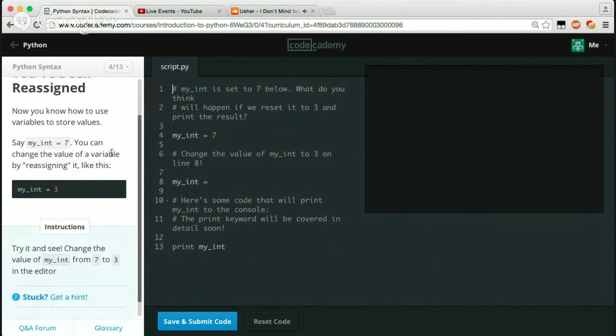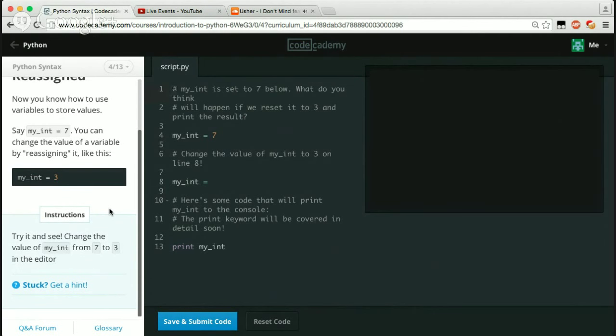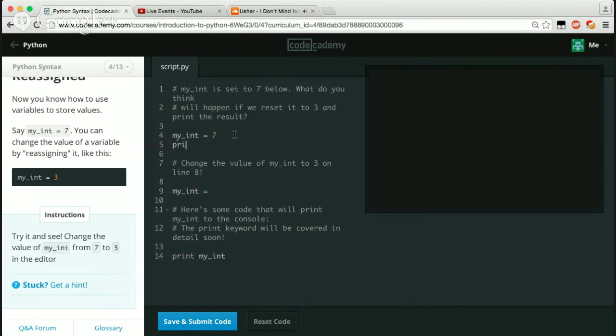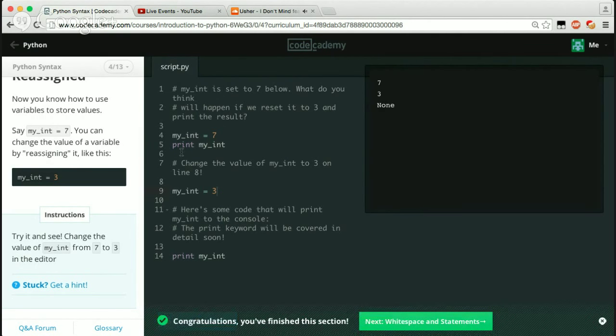So, you've been reassigned. Now you know how to use variables to store values. Say my_int equals 7. You can change the value of the variable by reassigning it like this. my_int equals 3. Try it and see. Change the value of my_int from 7 to 3 in the editor. Okay, so right now we have my_int equals 7, and then I'm just going to go ahead and print my_int so we get it on the screen. And then my_int equals 3. Oh, and it's printing my_int at the bottom. So we should see 7, then 3. So that just showed us how we can change the variable from 7 to 3. Cool, congratulations, we finished the first section.